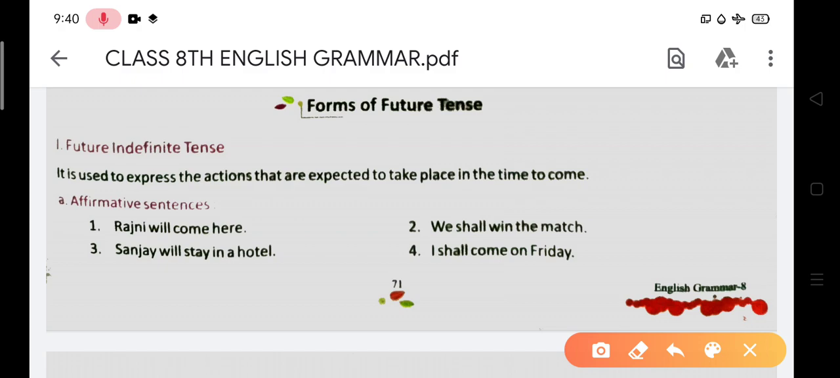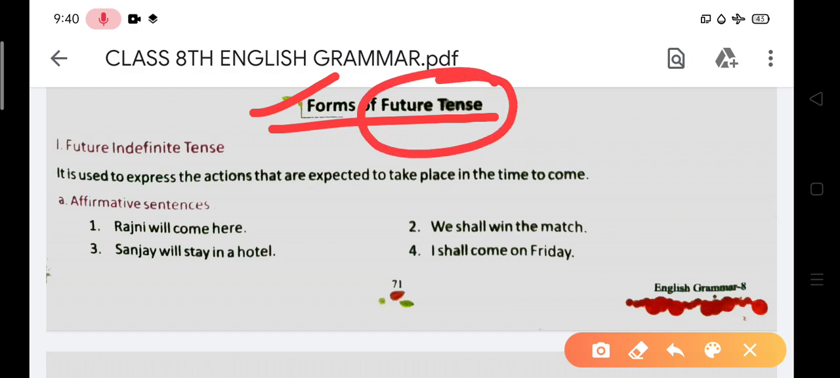And I was teaching you this time about the tenses. So today we will study the future tense. Forms of future tense, you can see over here. Listen carefully. Very first we will study the future indefinite tense.